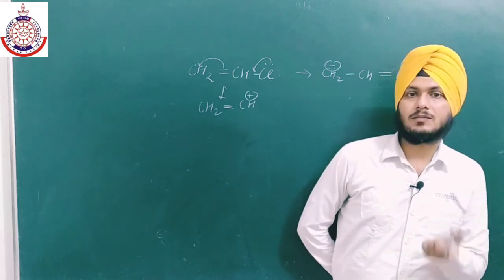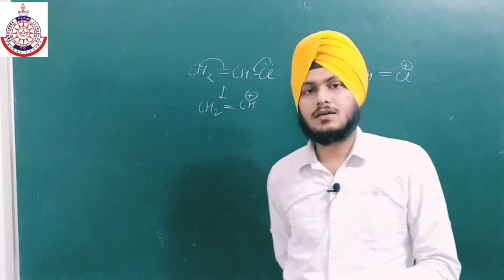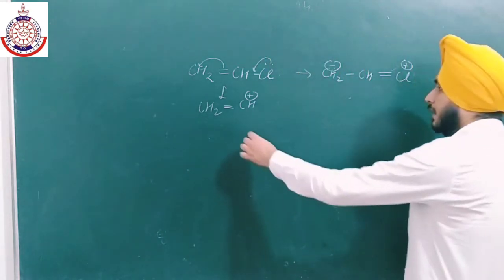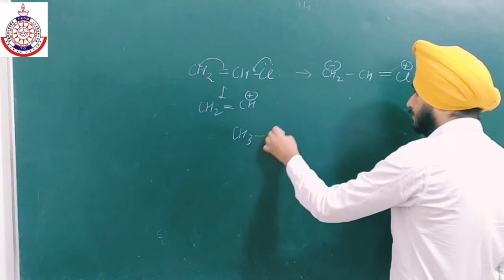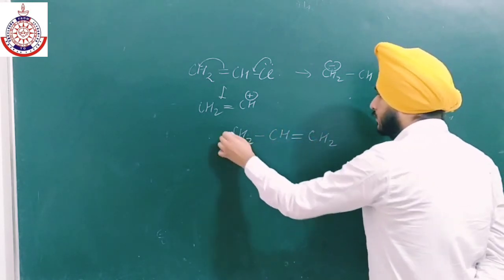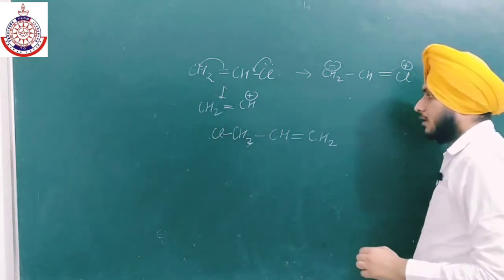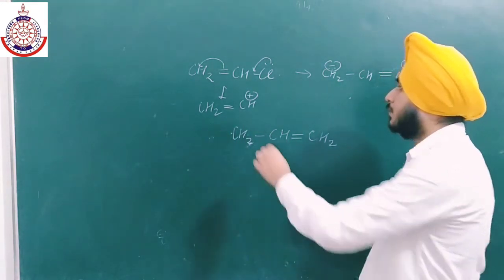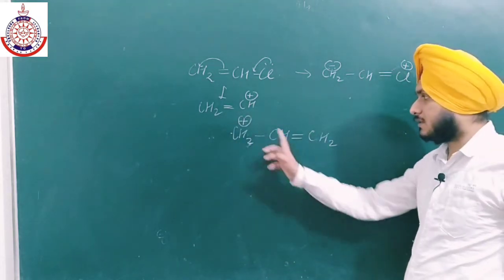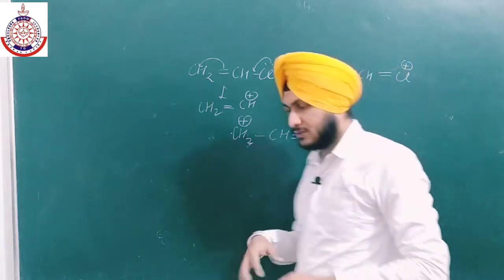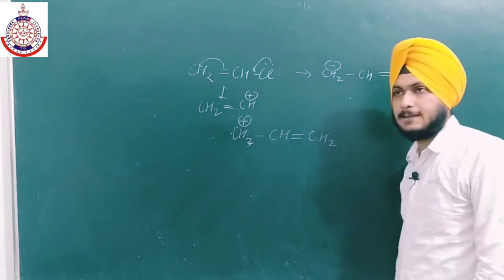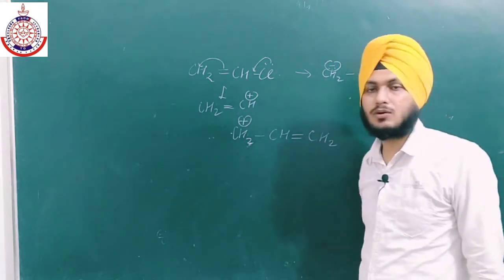On the other hand, in case of benzylic and allylic, they are very much reactive toward nucleophilic substitution reaction. Like we have, this is allylic and this is allyl chloride, CH2Cl. This carbon is allylic. Now after the removal of chlorine, we will get positive charge over here in case of allyl halides, and this positive charge and this double bond are in resonance, so it will get resonance stabilized. That is why in case of allylic, nucleophilic substitution reactions are more favorable.